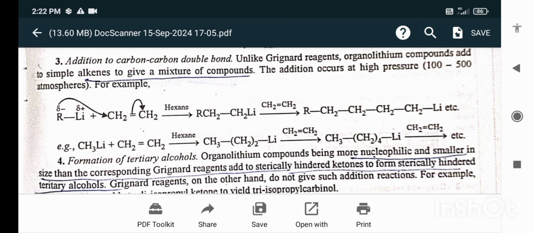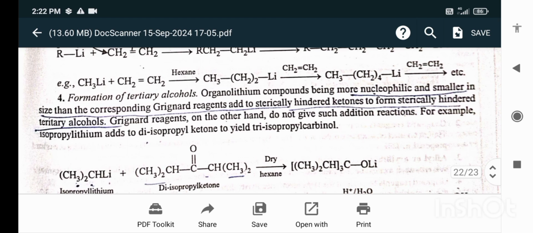Formation of the tertiary alcohol. Organolithium compounds, being more nucleophilic and smaller in size than the corresponding Grignard reagents, add to sterically hindered ketones to form sterically hindered tertiary alcohol. Grignard reagents, on the other hand, do not give such addition reactions. For example, isopropyl lithium adds to diisopropyl ketone to yield